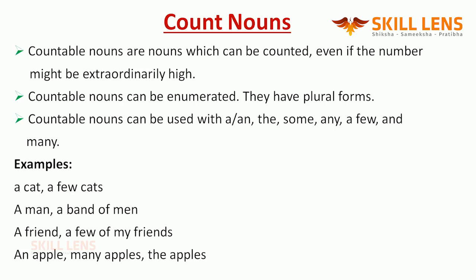So these are a few possibilities of using count nouns with determiners or articles. A friend, a few of my friends. An apple, many apples, the apples. You will note that all the articles and determiners can be used with many of the count nouns depending on the usage.